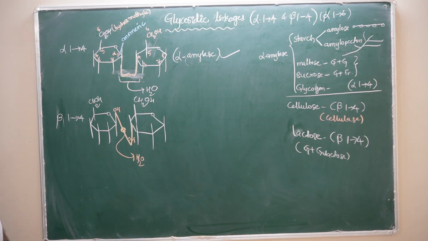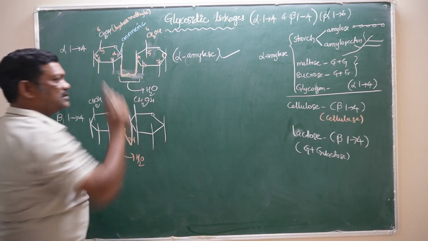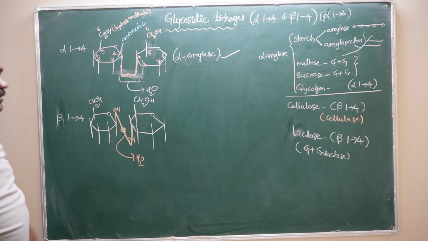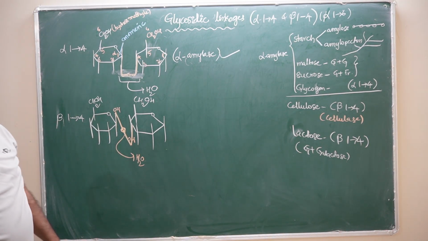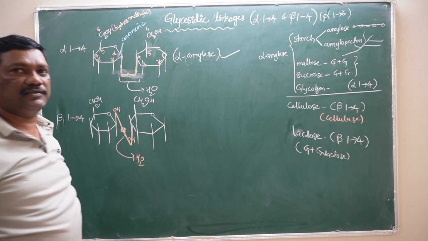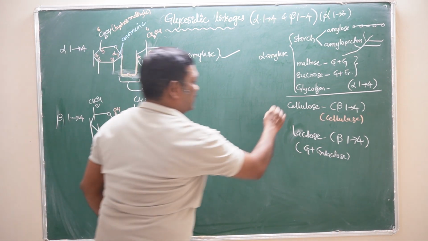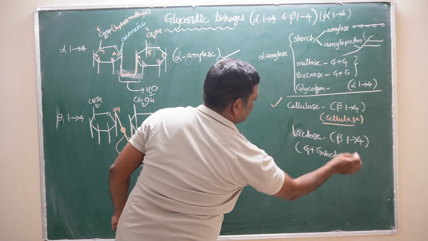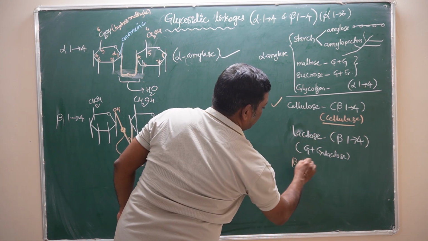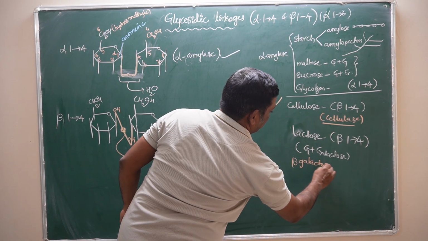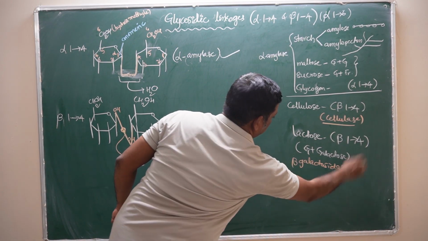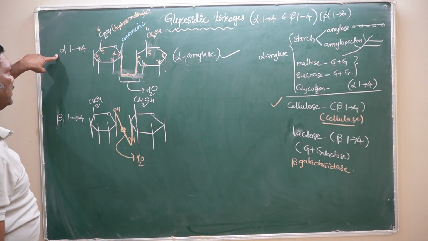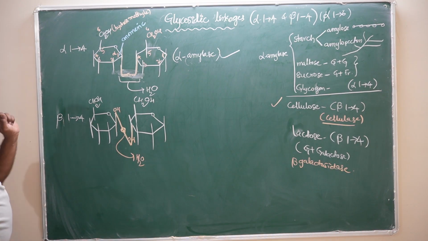Here the bond is like this: this is an alpha bond. If the bond is like this, this is a beta bond. This beta bond is not broken by alpha amylase. It is broken only by the cellulase enzyme and the beta galactosidase enzyme. So that is the difference between the alpha 1,4 glycosidic linkage and the beta 1,4 glycosidic linkage.